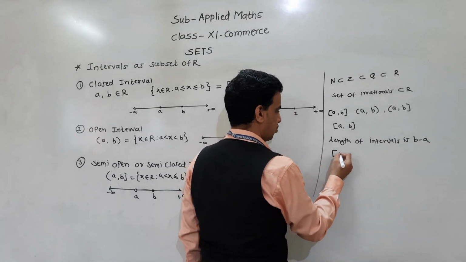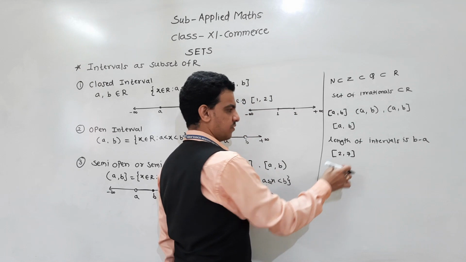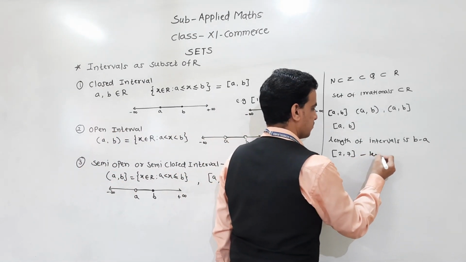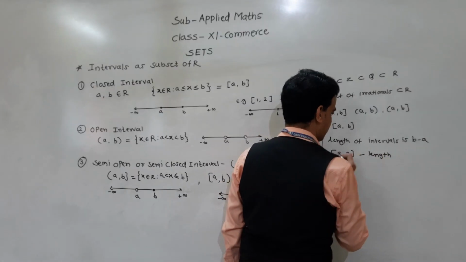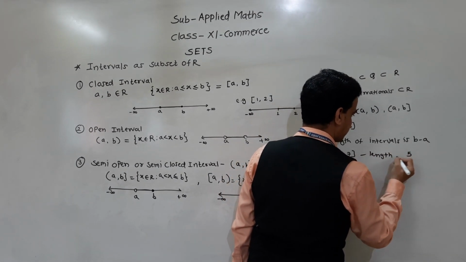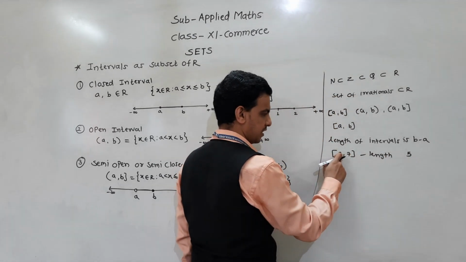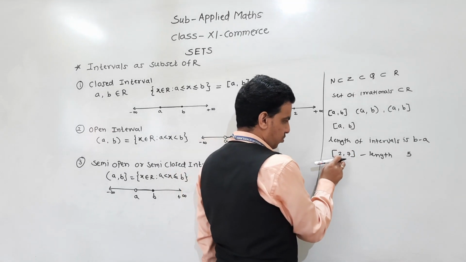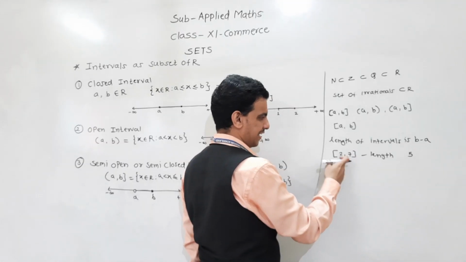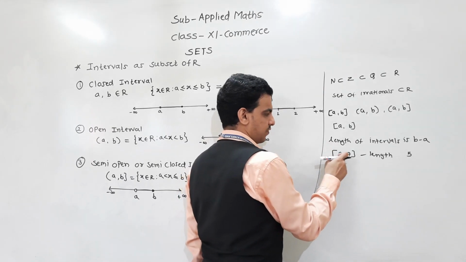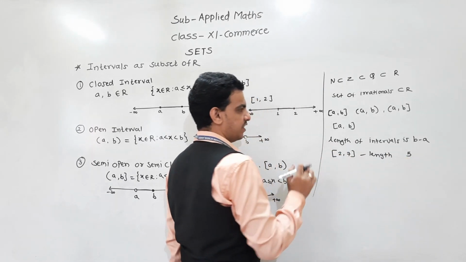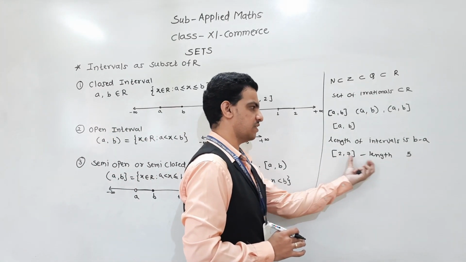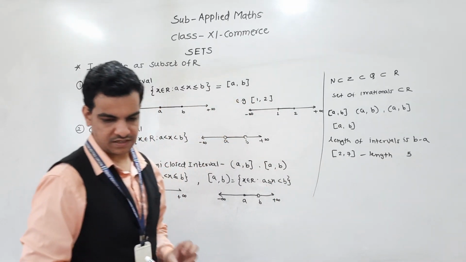Suppose 2 to 7, that is a closed interval. So the length of this interval is 7 minus 2, which is 5. B is 7 and A is 2. Here we have to write the small number first and then the big number. A is less than B, so 7 minus 2 is 5. So the length of the closed interval 2 to 7 is 5. Understand this?